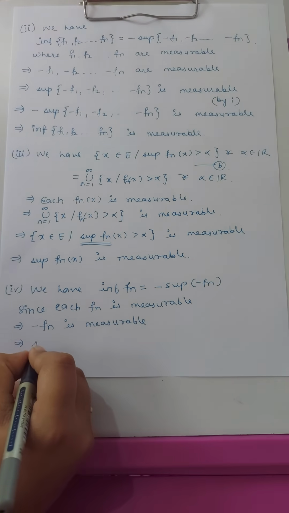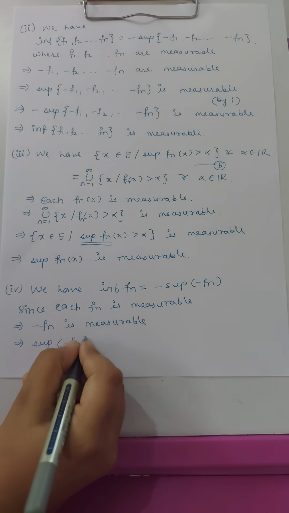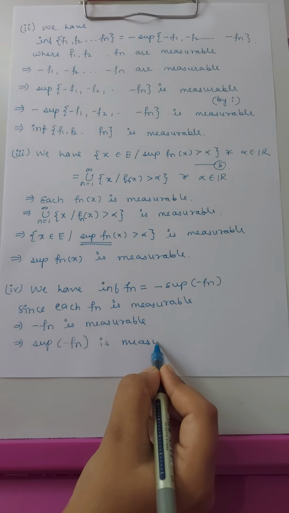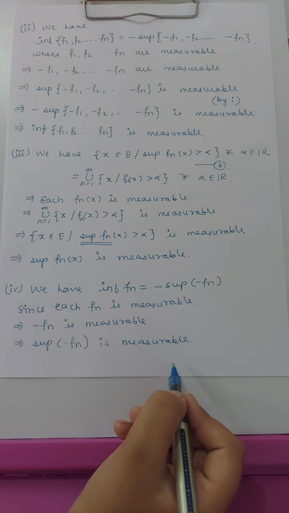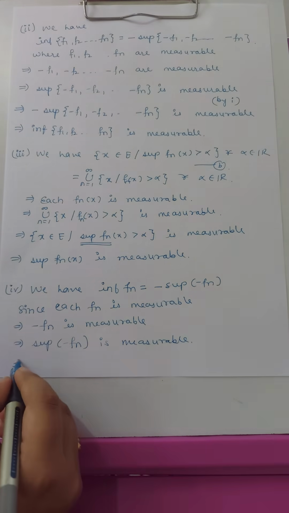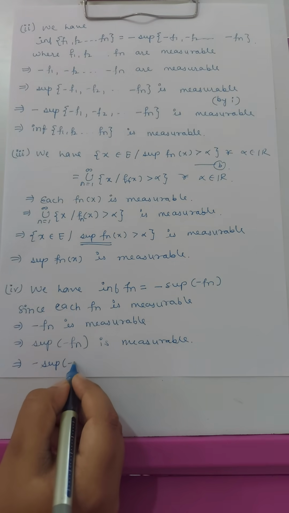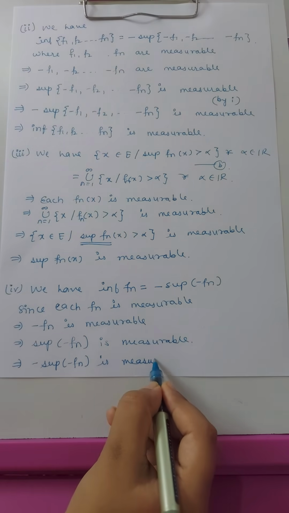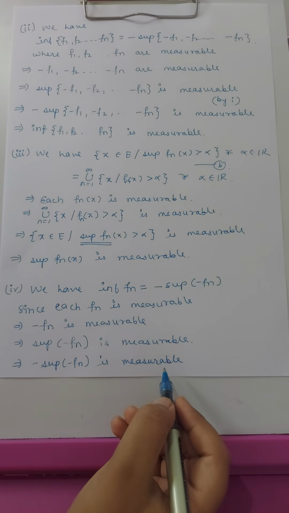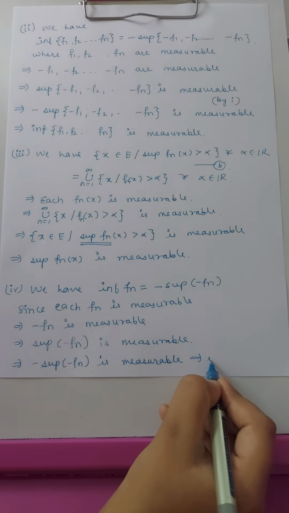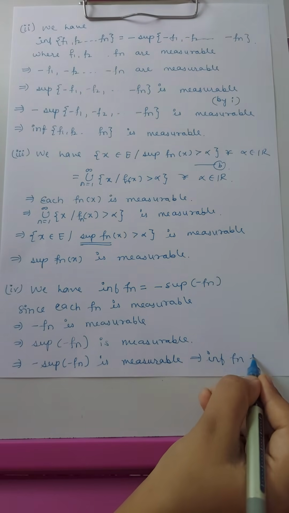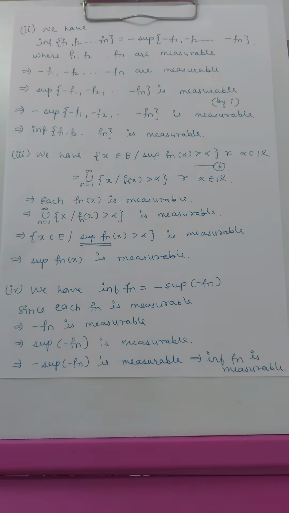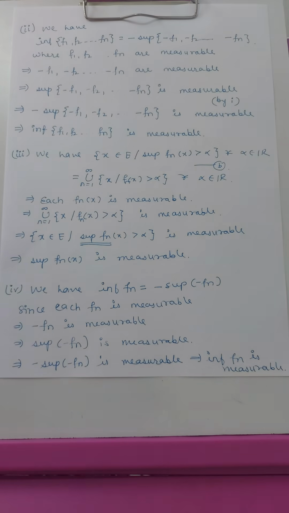So again this implies that the supremum of minus fn is measurable. So again it implies that minus the supremum of minus fn is measurable. So this implies that the infimum of fn is measurable. So here the fourth condition has also been proved.